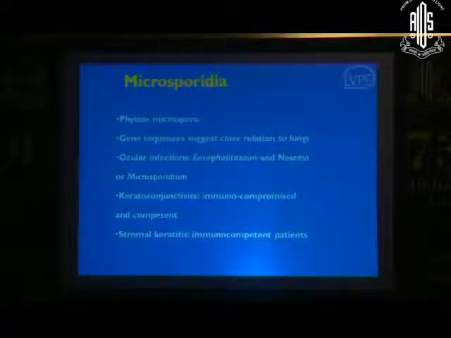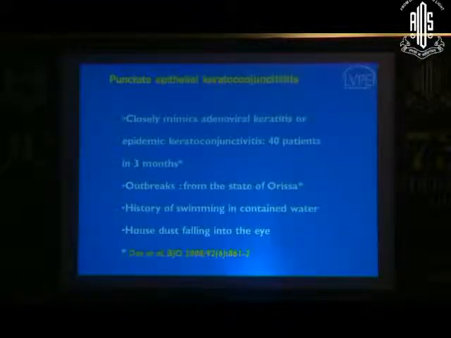The microbiologists have tested this further, and they saw that gene sequences suggest a closer relationship to fungi rather than to a parasite like amoeba. So the jury is still out, and they don't know exactly whether they should put it in the fungal genome or in the parasitic genome. It also shows some kind of response to antifungal agents, so that is good news for us at least. Earlier, keratoconjunctivitis was predominantly reported in the immunocompromised, like patients who have AIDS, but now we see it very often, especially in the immunocompetent population. And stromal keratitis has been almost always reported in immunocompetent patients, not in patients with immunocompromise.